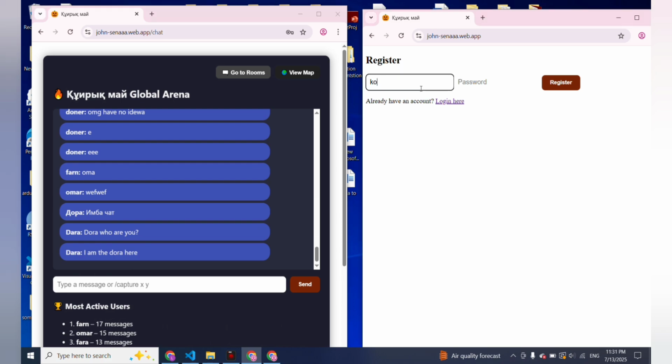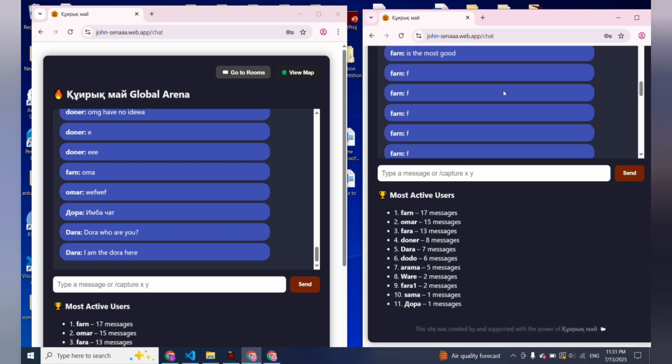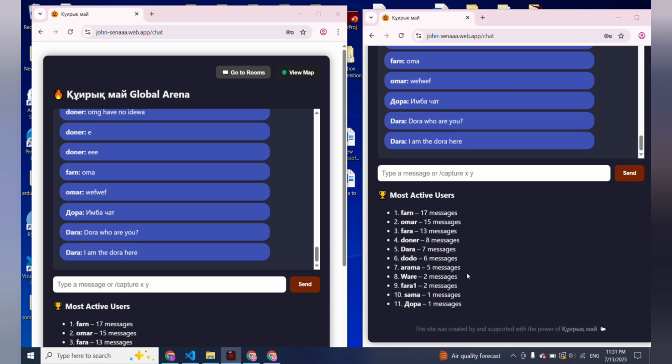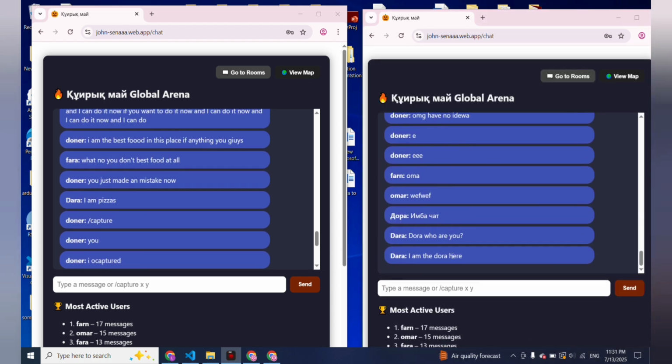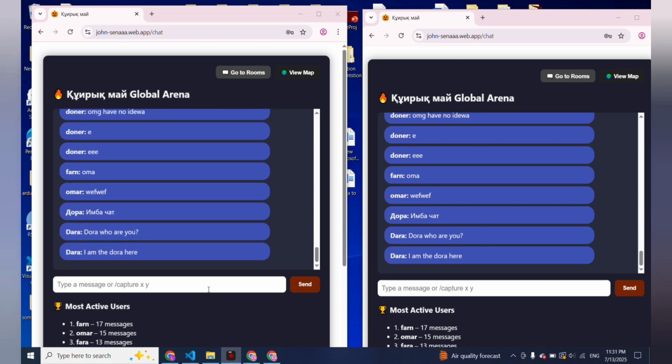The second one will be Cola, and password 123. Register. Both of them registered successfully. Now both can send messages and we see them on snapshot, which means the chat is working in real time.